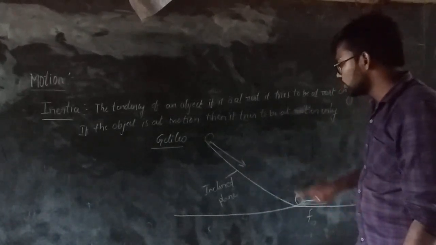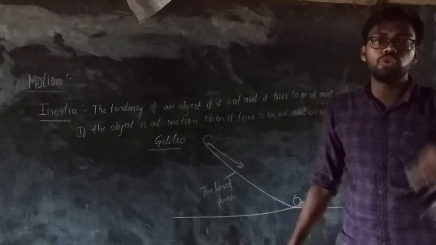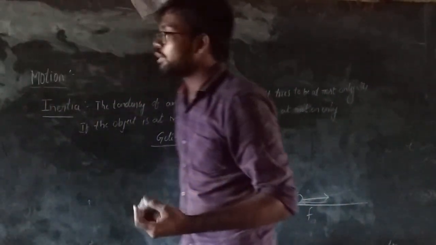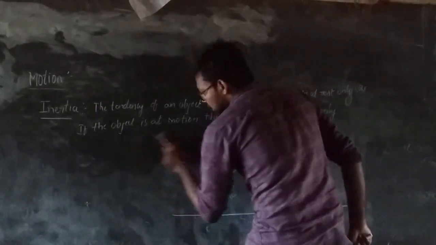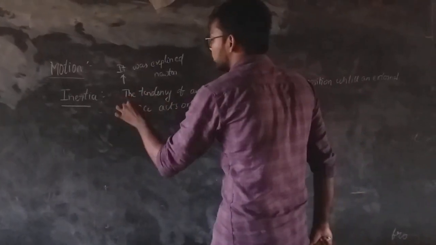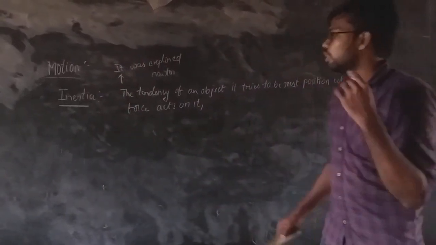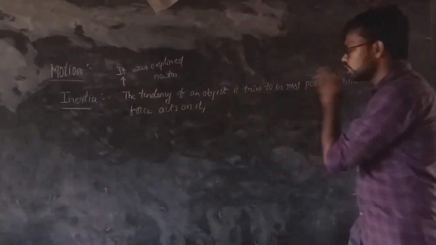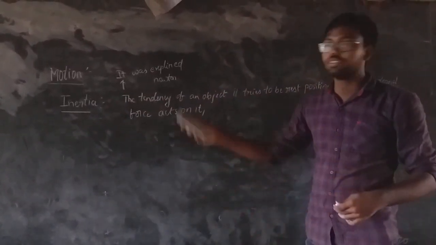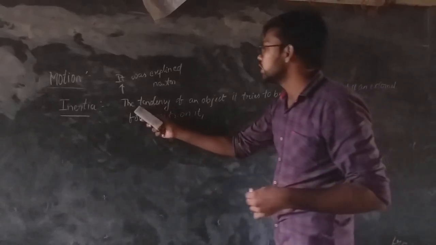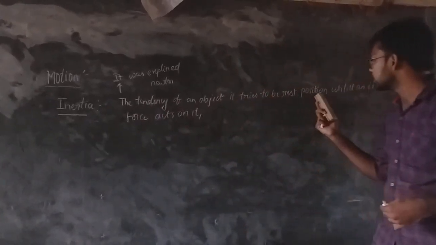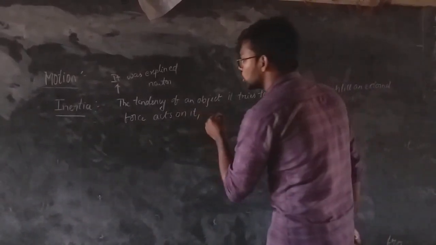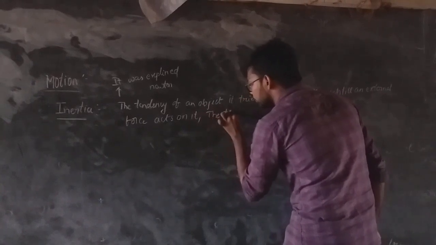After Galileo, Newton explained about inertia. From that only we are getting the types of inertia. How many types of inertia are there? Three types. Previously, what we learned from Galileo is that the tendency of an object is to try to be at rest only. But coming to Newton, what he said is that the tendency of an object is to try to be at rest until an external force acts on it. He gives the same for motion also.